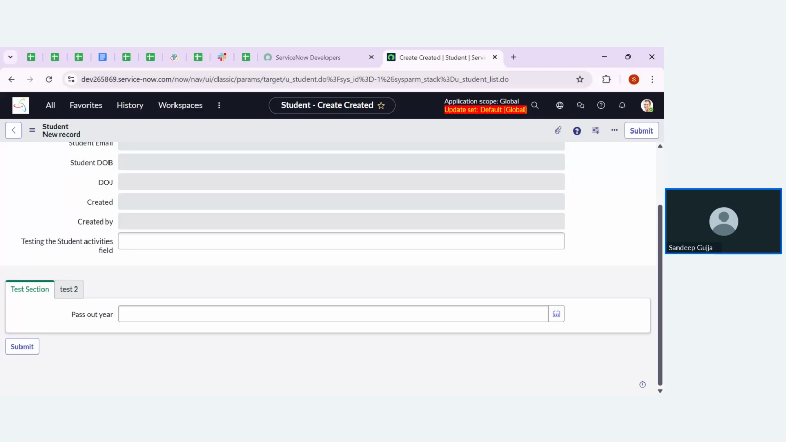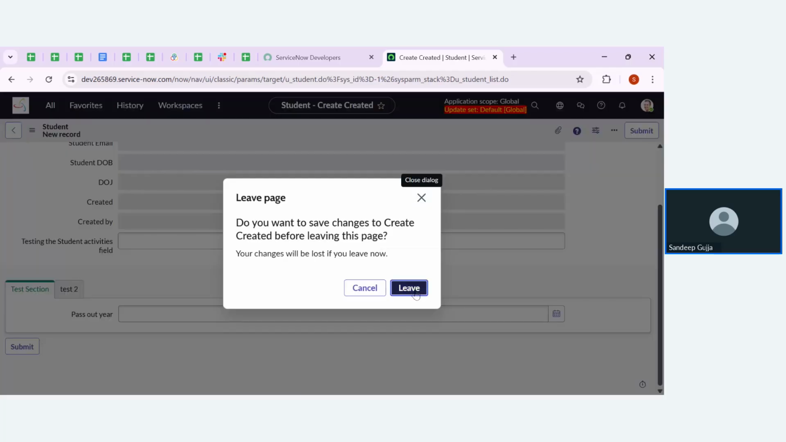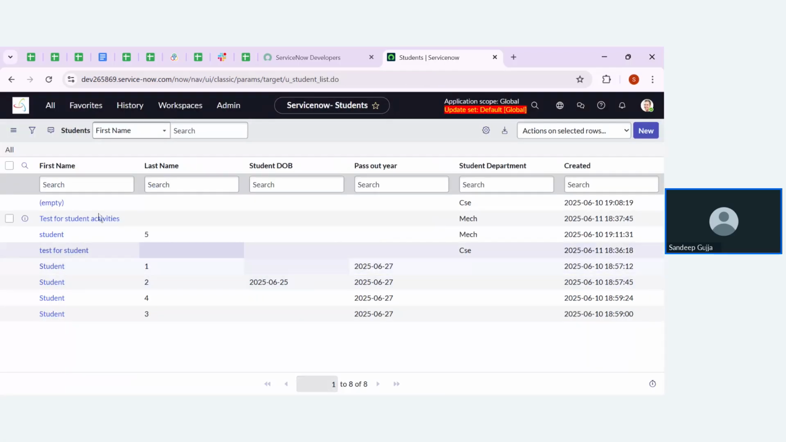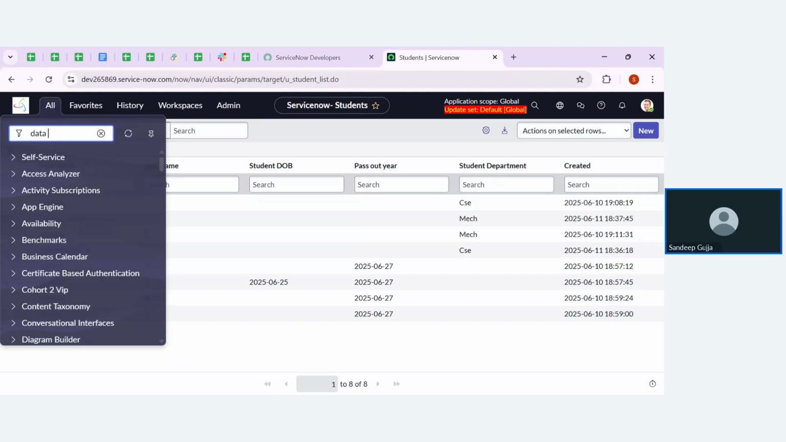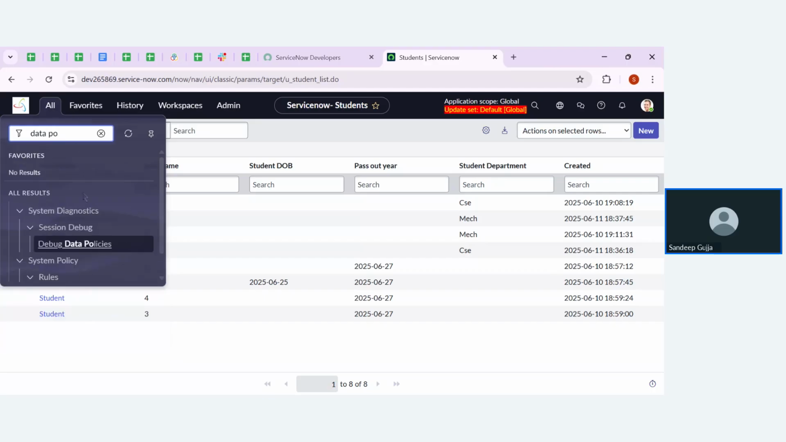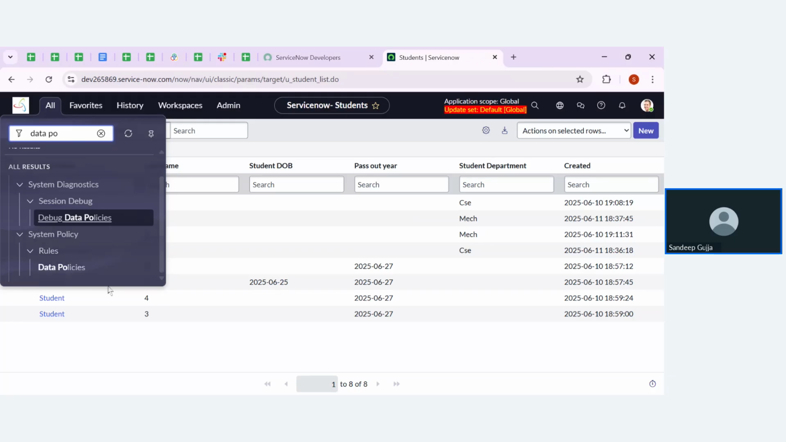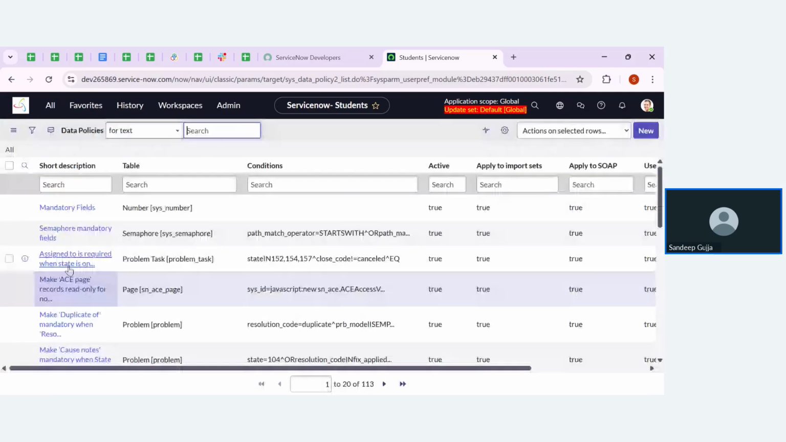But here I'm going to do it using a data policy. Now let me show you how we create a data policy and how it works in the instance. For that, search for data policy. You will find the data policies module under the system policies application. Click on that, then click on New to create a data policy. The same method is applicable.